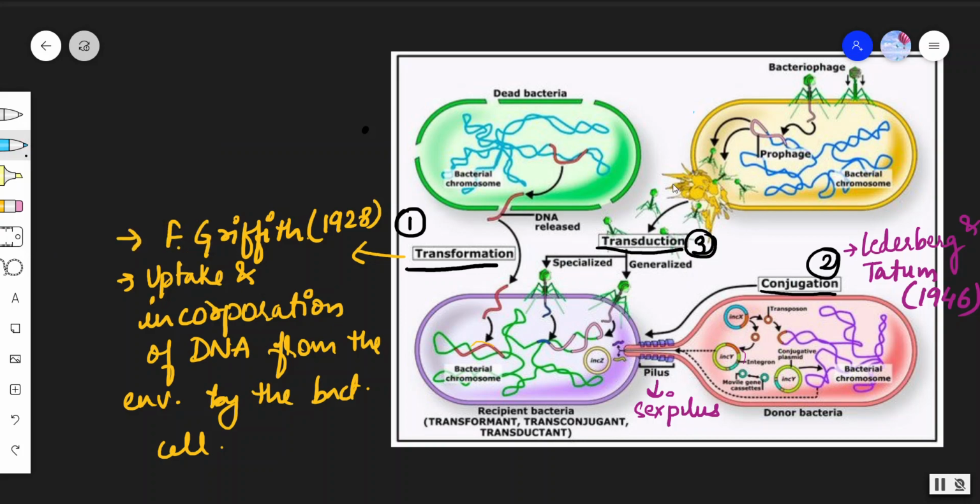If we talk about transduction, it was first discovered by two scientists, Zinder and Lederberg, in 1952.